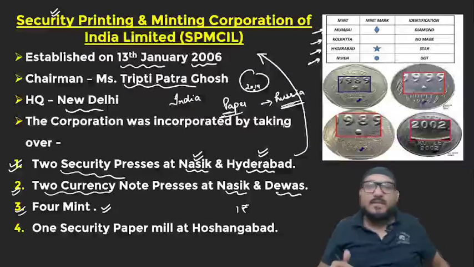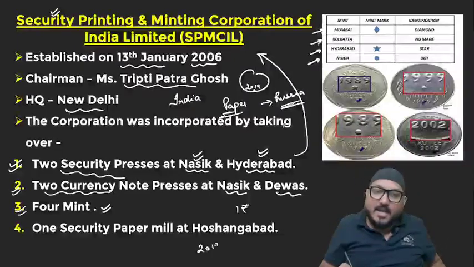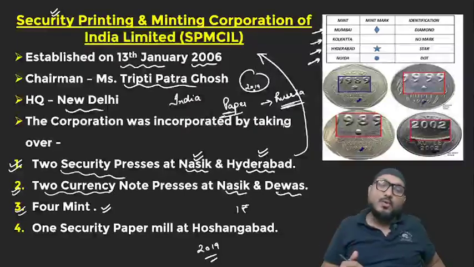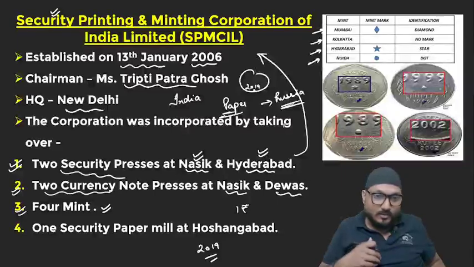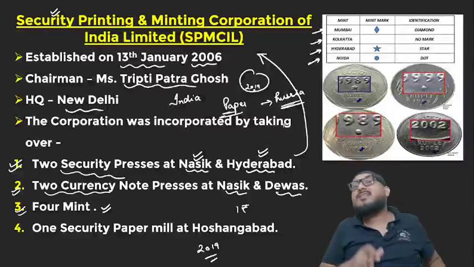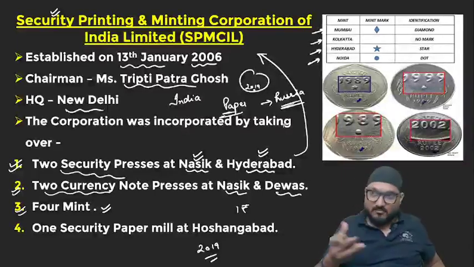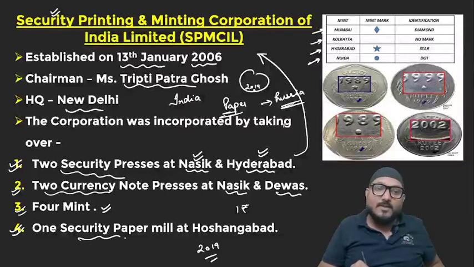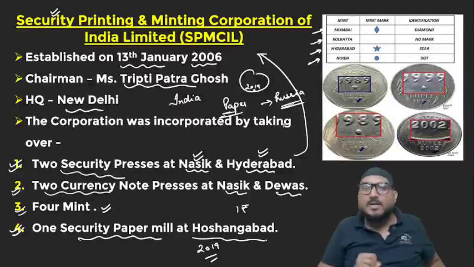But now the Government of India since 2019 has done one more good task, I would say. They have started their own paper mill for our own currency note, thereby reducing the chances of fake currency in circulation. So now we have one security paper mill at Hoshangabad.